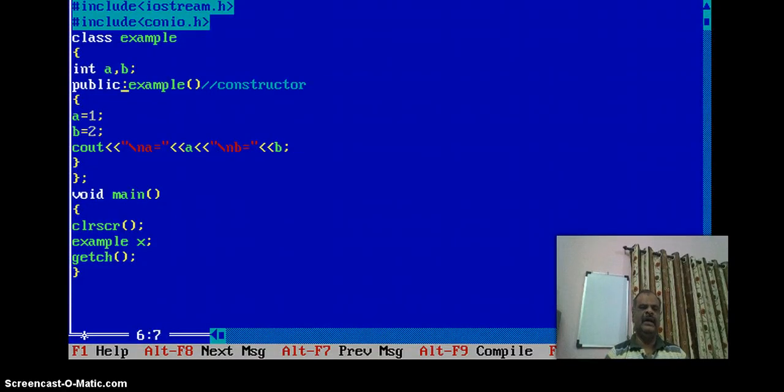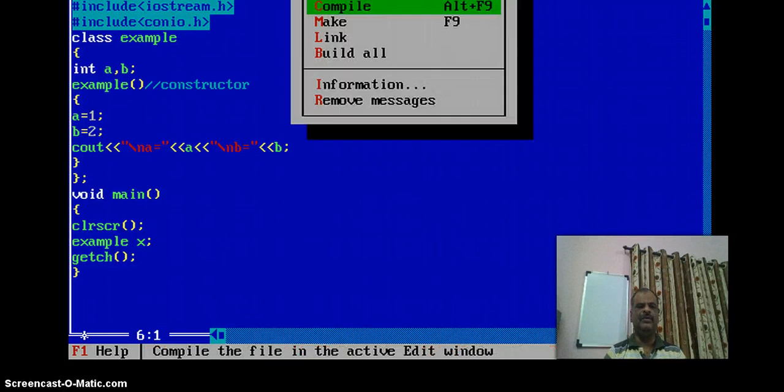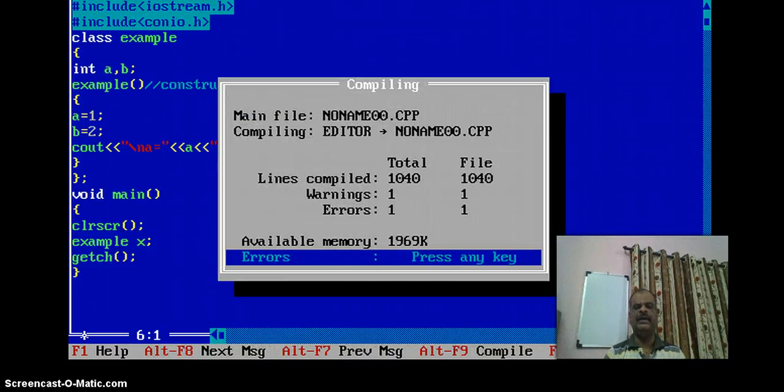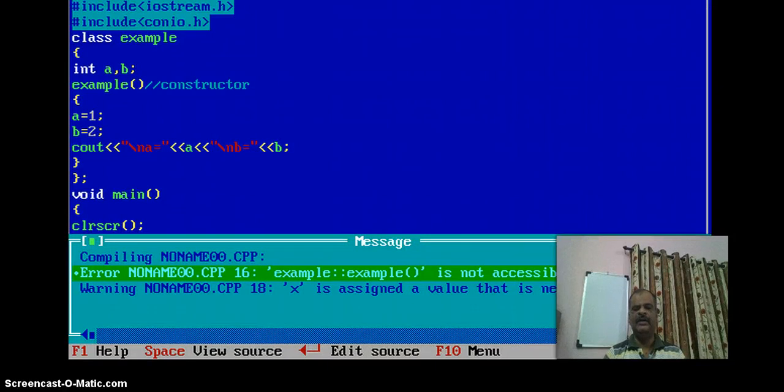See here, I tell you that the name of your class and the constructor are both the same. Whenever I change the name of this constructor to a different name, then it cannot be called a constructor. Then again, a constructor is only in the public section. Whenever I define a constructor like this without any access specifier, by default it is private. Then you see a warning or error like this, the constructor is not accessible. That means a constructor is accessible only in the public section.